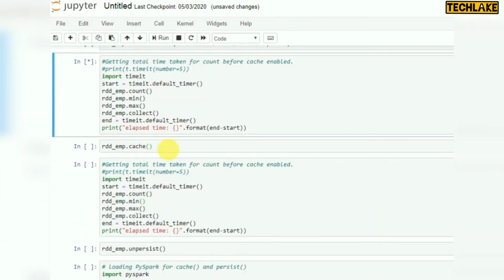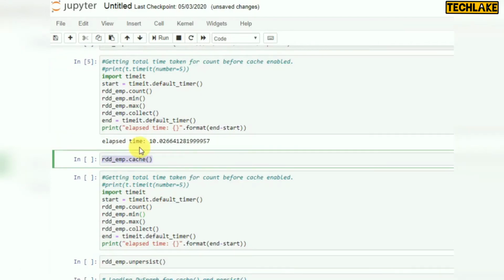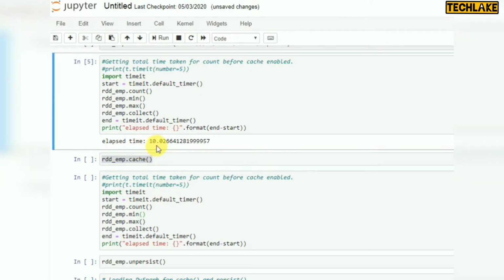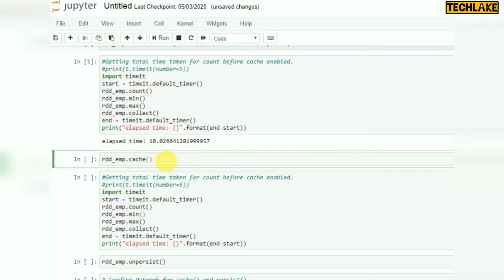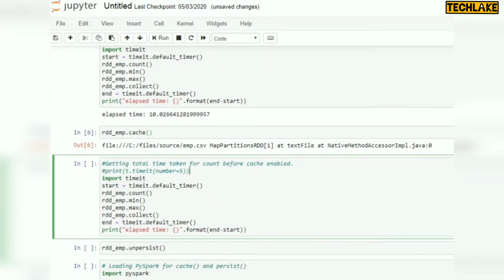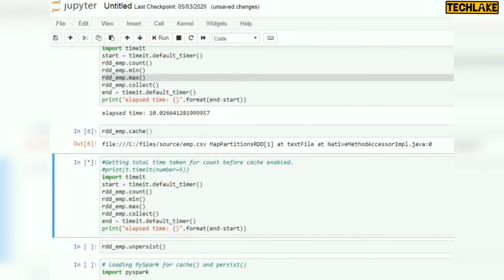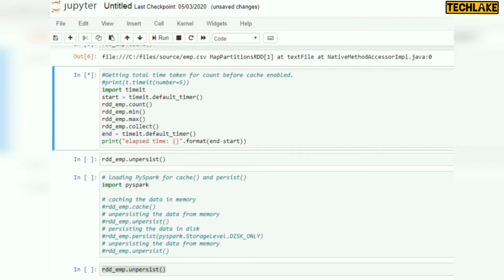So if you want to enable cache, that RDD or data frame dot cache, you need to use this method or function. Here the 10 seconds is the total elapsed time for this, and I am going to enable this cache. So after cache, again I am running the same thing that we ran earlier. Let's see how much time it will take.